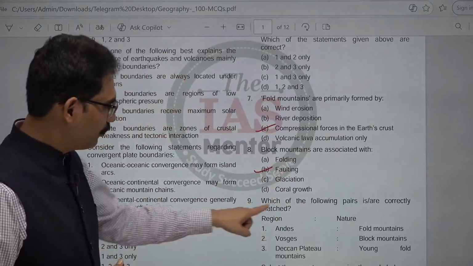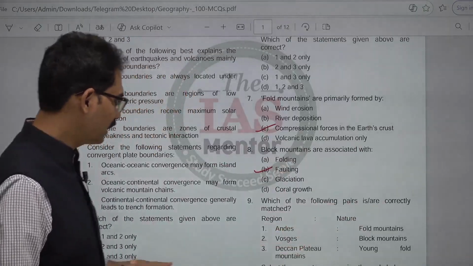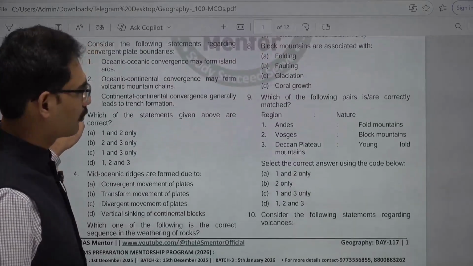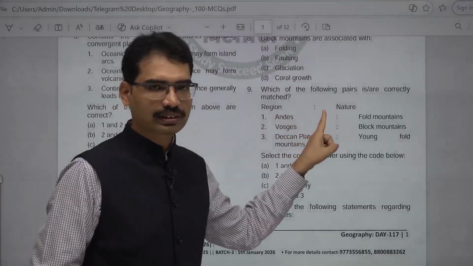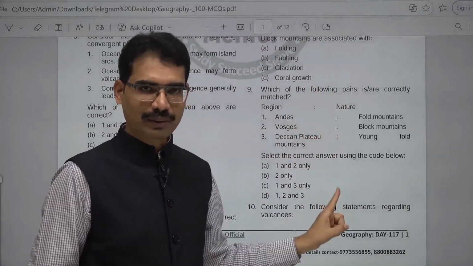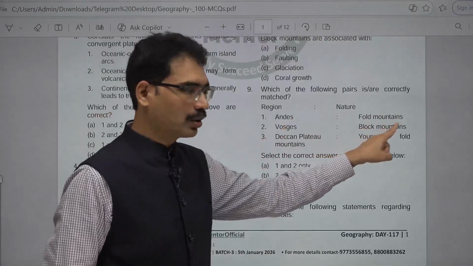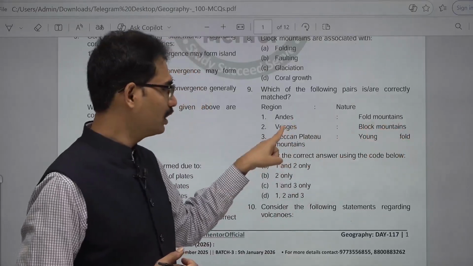Next one. Which of the following pairs is correctly matched? This is a map based question. Andes mountains. Andes are in South America. Fold mountains. Alps, block mountains. That is correct. Here in Europe.